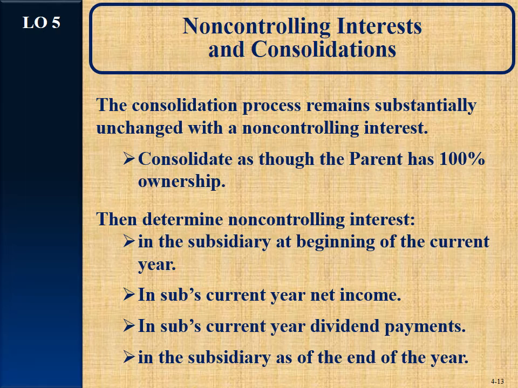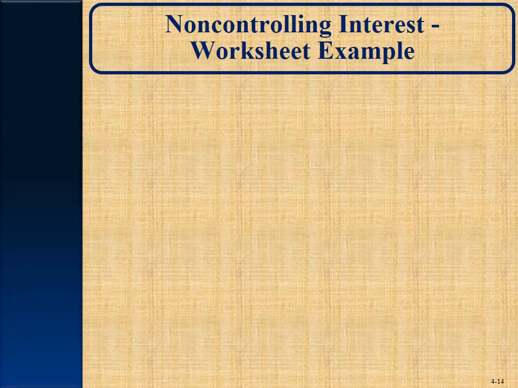So how much of retained earnings, basically, is for the non-controlling interest, or what was their beginning balance? What was the sub's current net income, and how much of it should be apportioned to the non-controlling interest? How much of the dividends should be apportioned to the non-controlling interest? And then finally, what is the subsidiary's balance as far as the non-controlling interest goes at the end of the year? And we will make journal entries accordingly to create that as part of our elimination and consolidation entries.